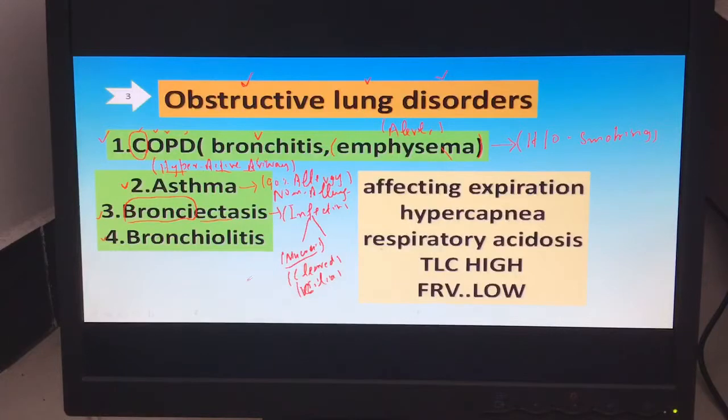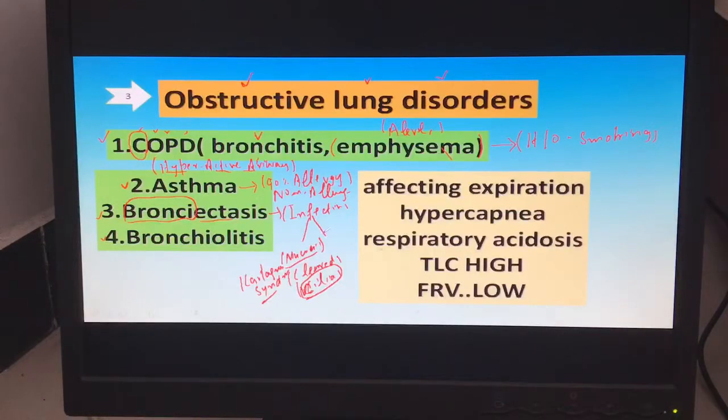For example, Kartagener syndrome leads to a problem with the cilia, and then to bronchiectasis.